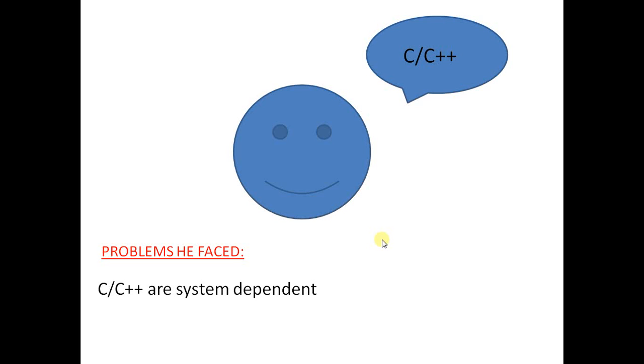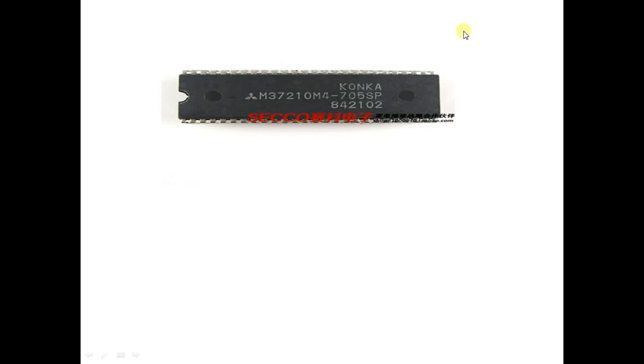Electronic devices use various processors. In this figure you can see the processor. So if I develop code using C or C++, and I develop it on one processor and execute it on another processor, controlling electronic devices by remote is not possible, right?